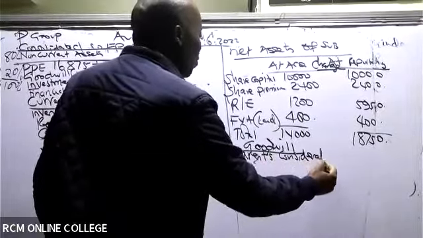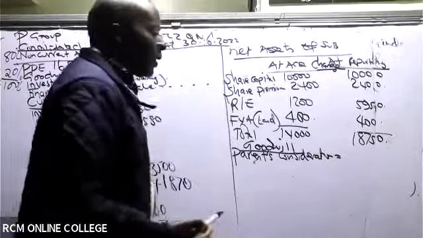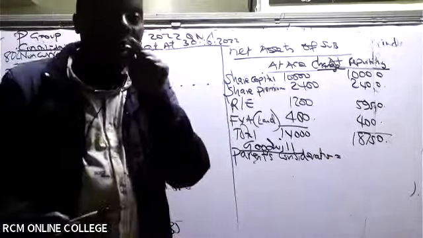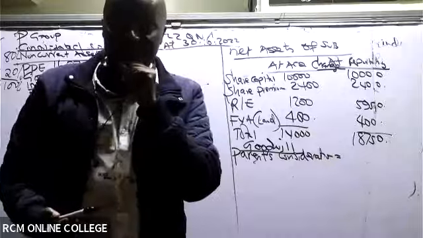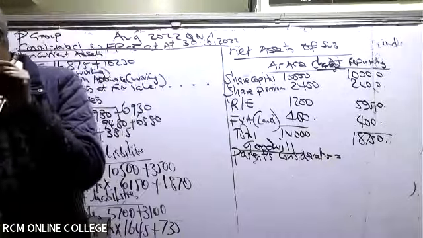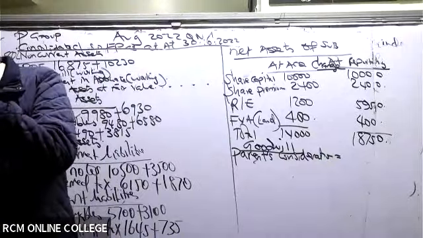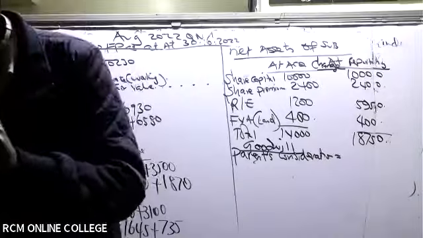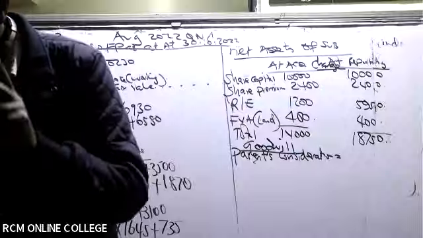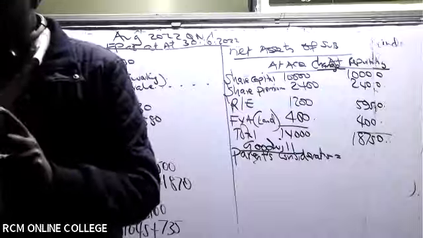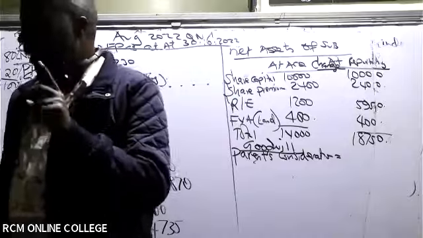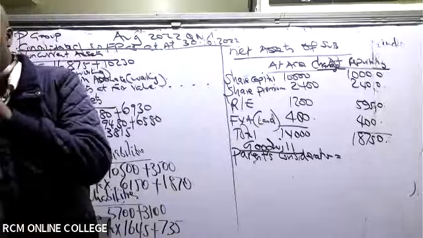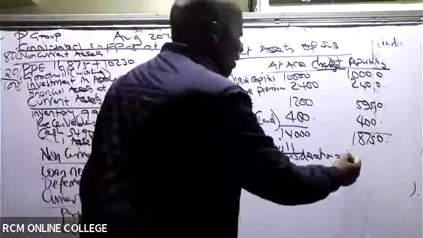Is there anybody who is able to tell us how much the parent paid to acquire 60% first? How much the parent paid to acquire 60%? From note number 1, how much the parent paid to acquire, it is 10,000. Thank you very much. It is 10,000.